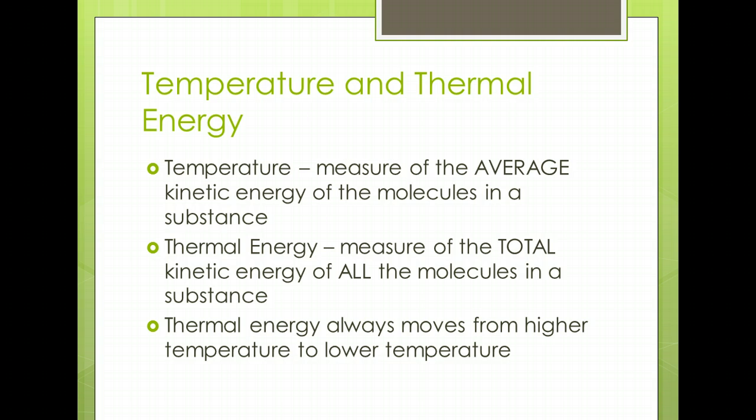So just remember, when fast molecules, hot, touch cold molecules, cold, the hot molecules slow down and the cold molecules move faster. So the heat moves from the hotter object, or the higher temperature object, to the lower temperature object. We'll discuss the differences between heat, temperature, and thermal energy in a future chapter. For now, you will have to know how thermal energy is involved in physical and chemical changes of matter.